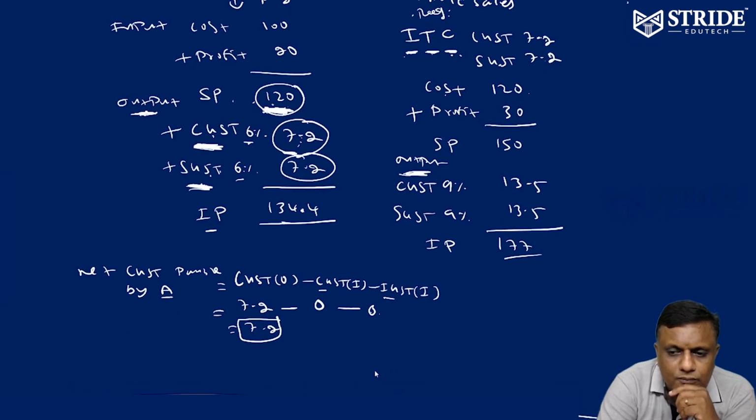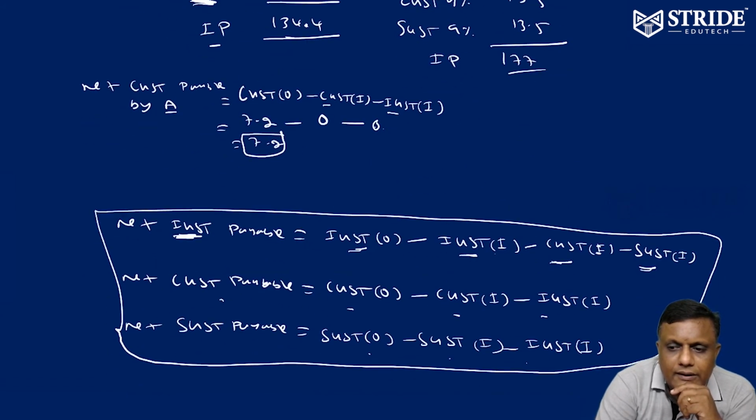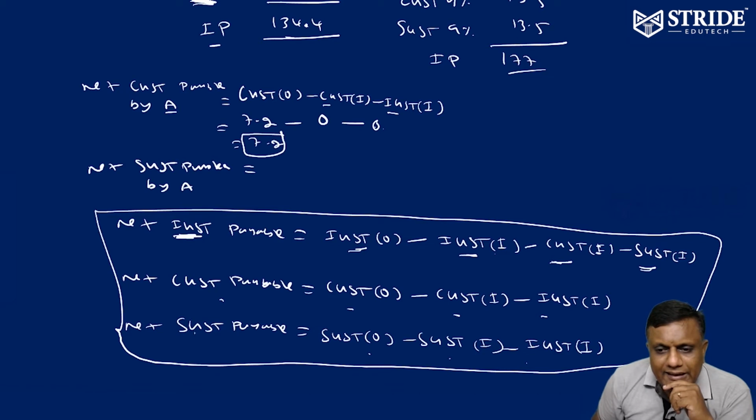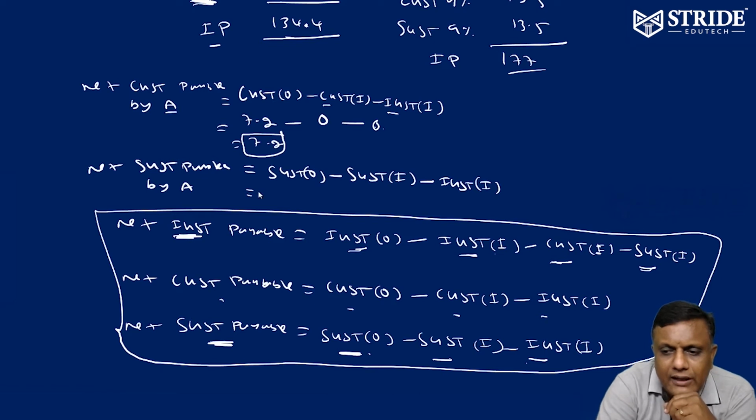Now, similarly, net SGST payable by A is equivalent to SGST output, state GST output, that is the collected amount, minus SGST input. Is any GST paid there? No, for Mr. A. Minus any IGST input for A? No. Right. Now here, what is the SGST output for Mr. A? 7.2.